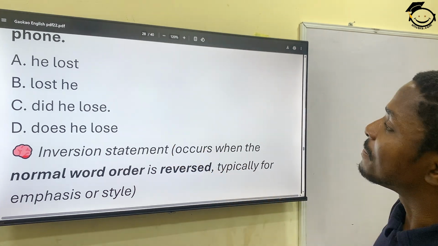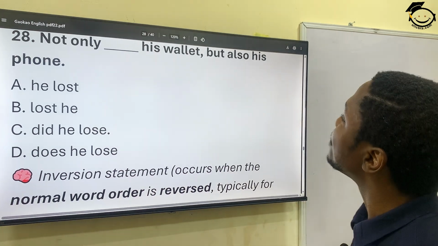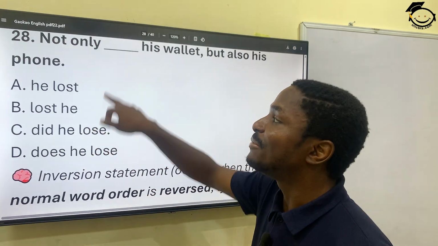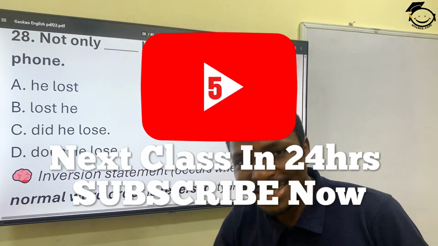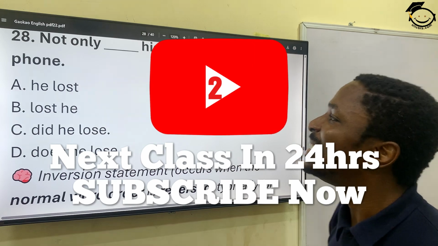Let's see the question again. Not only did he lose his wallet, but also his phone. Now it's actually for emphasis here, letting you know that he lost two things. He didn't only lose his wallet, he lost his phone.